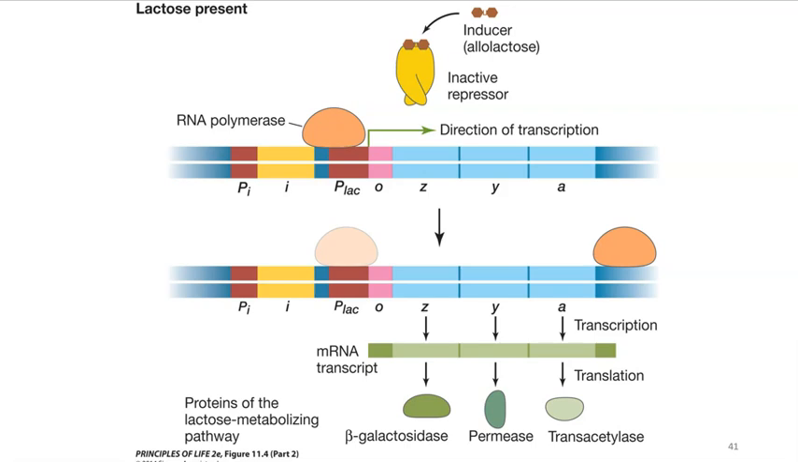So this is the trp operon, basically. And so we're going into the trp operon now. The repressor binds to the operator and blocks the attachment. The repressor is the product of a separate regulatory gene, which is not part of the operon. So that's basically what we were talking about there.